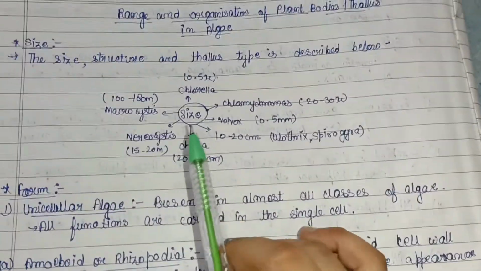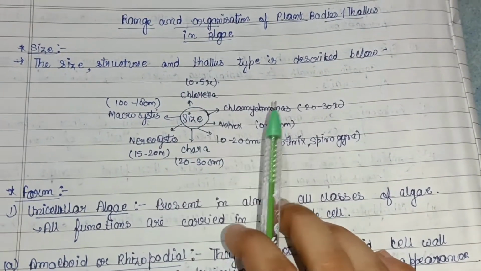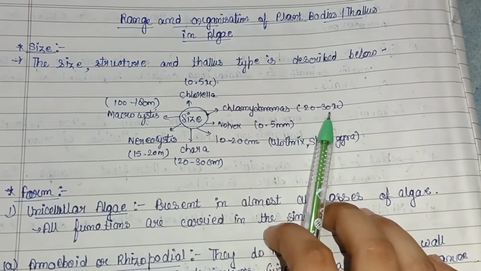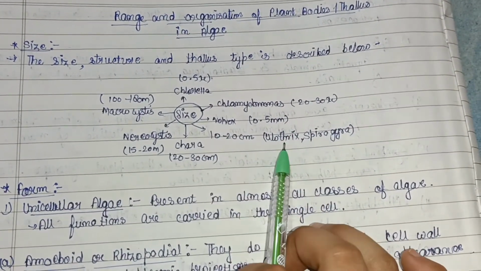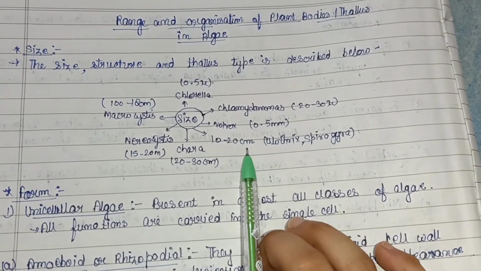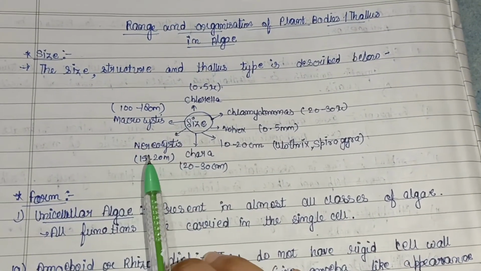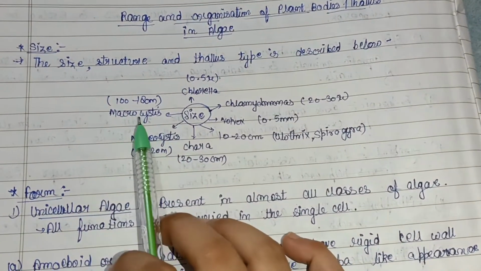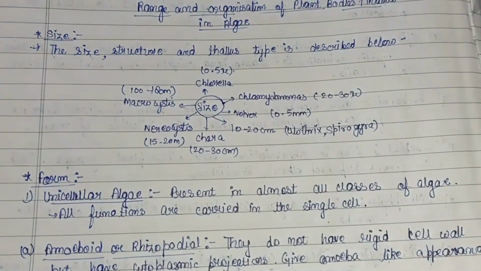So on the basis of size, first is Chlorella, that is 0.5 mu. Then Chlamydomonas have a size of 20 to 30 mu. Then Volvox 0.5 mm. Oedogonium (Ulothrix) and Spirogyra 10 to 20 centimeter. Chara 20 to 30 centimeter. Nereocystis 15 to 20 meter. And Macrocystis 100 to 180 meter. Then the forms of algae.